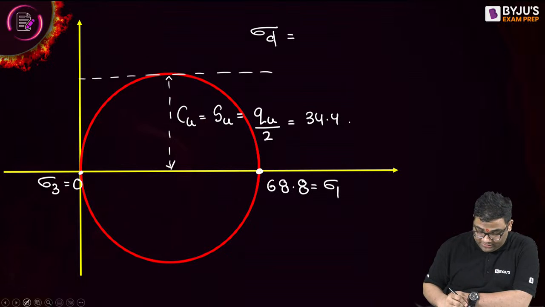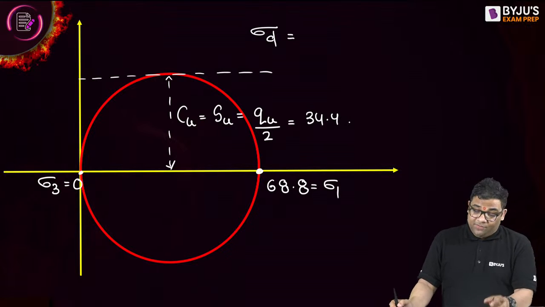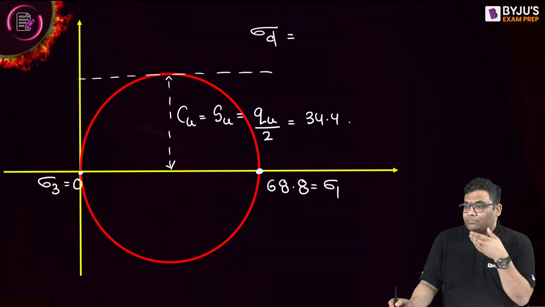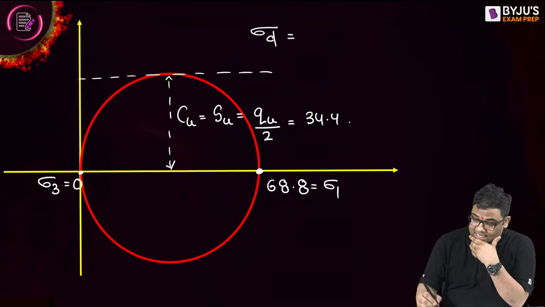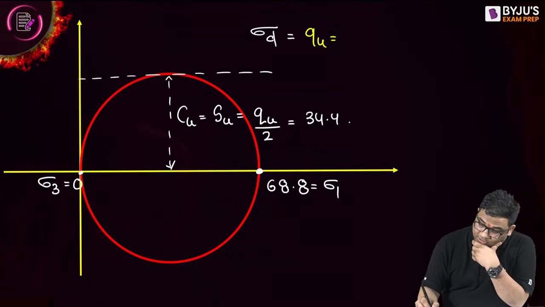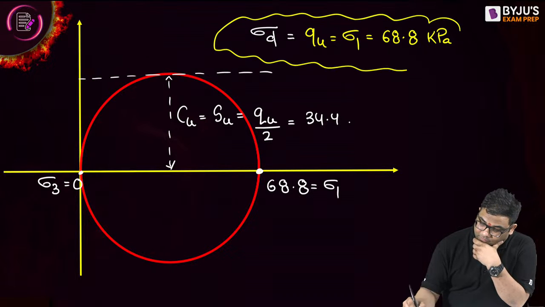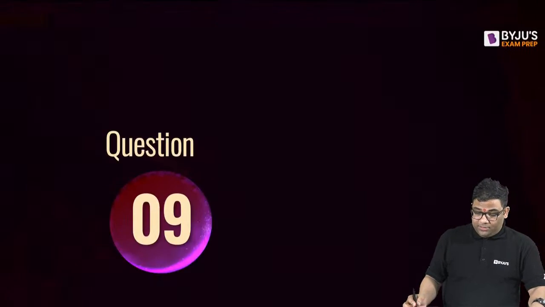If in this question I ask you what is the deviatoric stress, then what will be the answer? Yes, it will be equal to QU, that is equal to the major principal stress, that is equal to 68.8 kilopascal. Very good. Okay, so this was your question number 8.